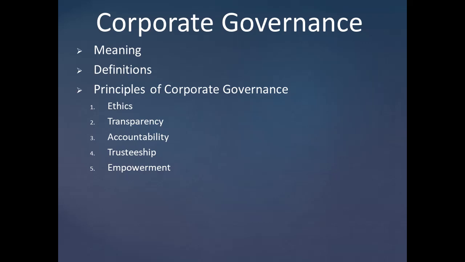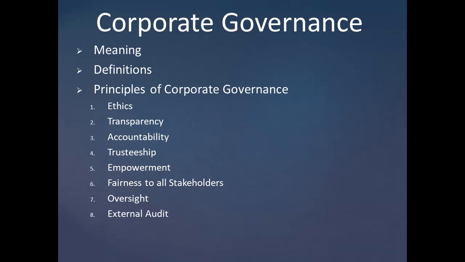And the next one is fairness to all stakeholders. It involves fair and equitable treatment of stakeholders who participate in the corporate governance structures. The next one is oversight, which means the existence of a system of checks and balances. It should prevent the misuse of power and facilitate timely management response to change and risk.